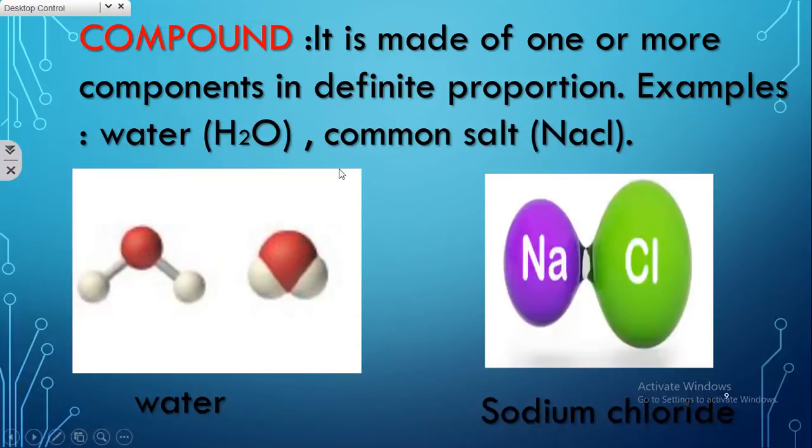Likewise, another example is common salt. It is made up of sodium and chloride ions. It is otherwise called sodium chloride. This proportion is common, the same as for water. And this common salt structure is also the same for every common salt. Hence, it is said to be a compound.